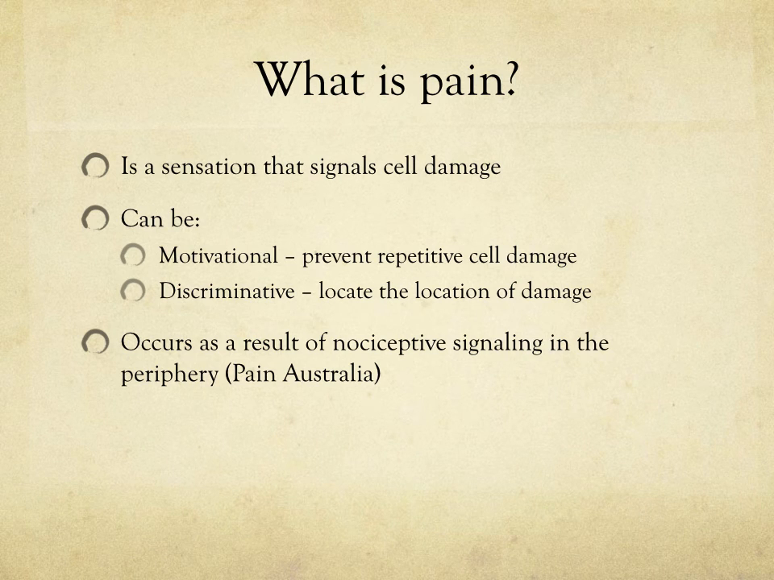So what is pain? Pain is a sensation that signals cell damage. Pain can be processed by the body as either motivational or discriminative. Motivational pain is the bad sensation that you feel which makes you not want to enjoy that experience again, which prevents repetitive cell damage. Discriminative pain is just a mechanism that your body uses to locate specifically where the pain is coming from. This occurs as a result of nociceptive signaling in the peripheries.